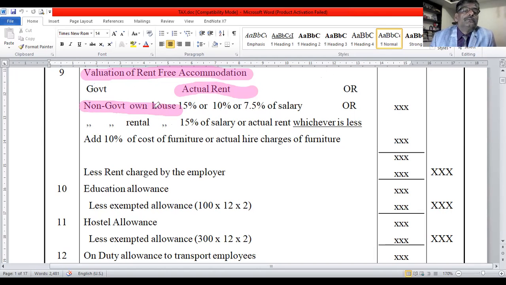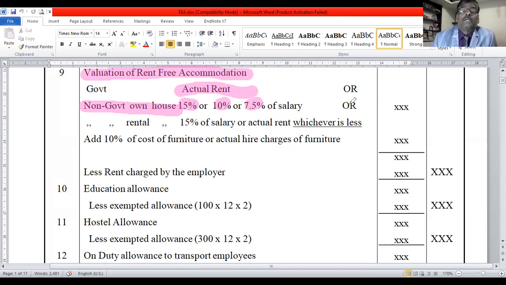For a non-government employee, if the house is owned by the employer, it is 15% of salary, 10% of salary, or 7.5% of salary, based on population, which I told you in the previous class. If population is more than 25 lakh, 15% of salary; 10 to 25 lakh population, 10% of salary; less than 10 lakh population, 7.5% of salary.